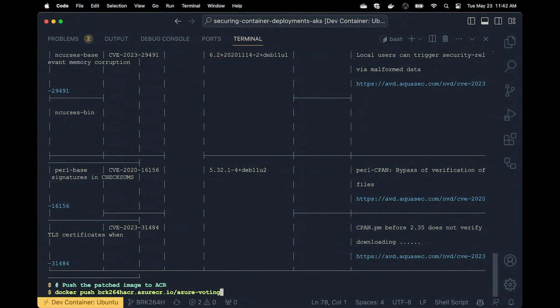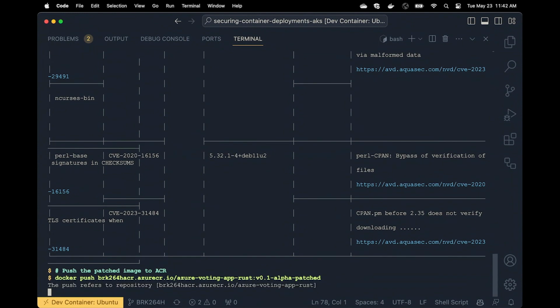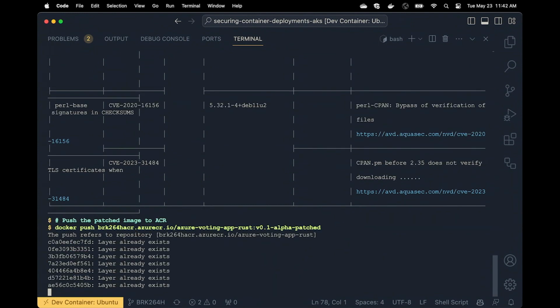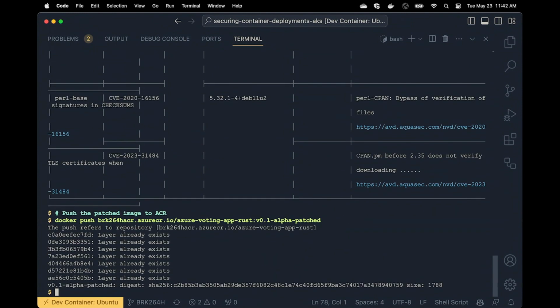So like I said, that image is local. So now I have to push that up to the registry. And so now I have my patched container image in ACR, Azure Container Registry.